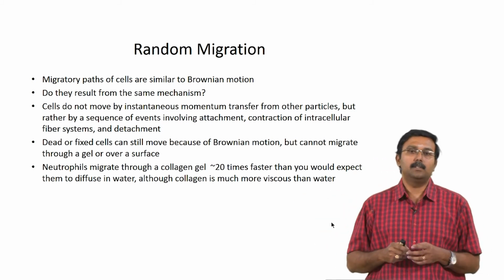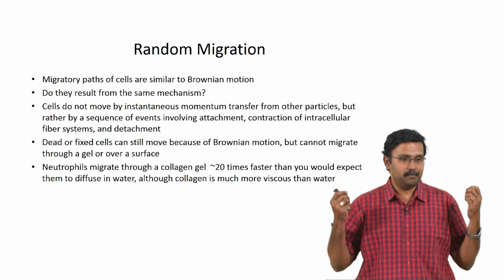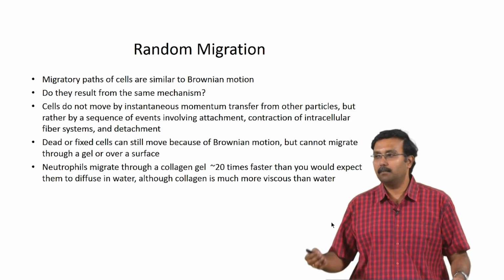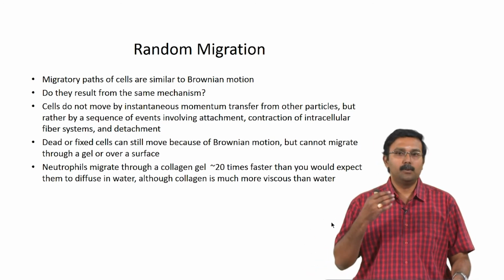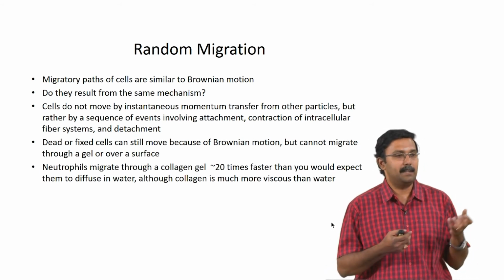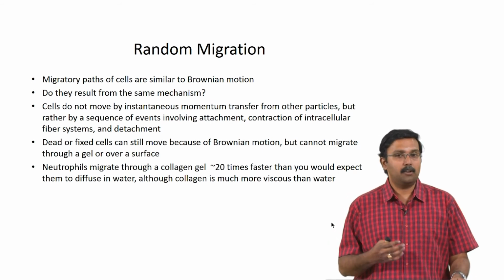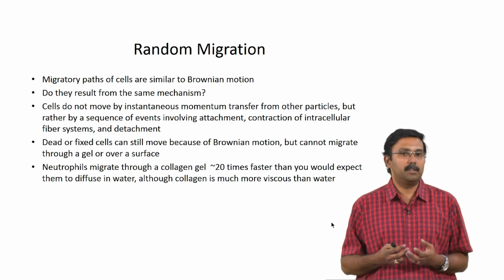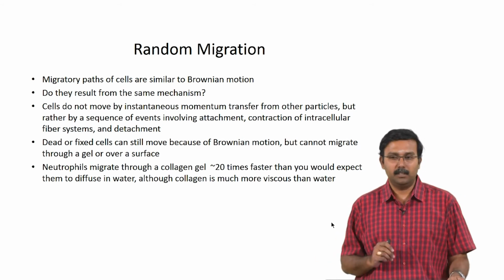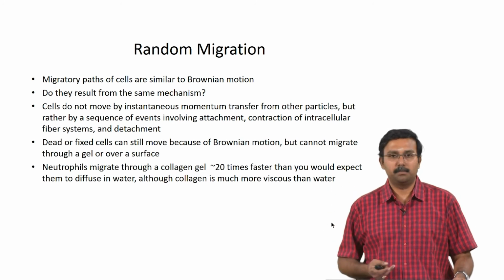Okay. So, also that is because it is not a transfer of momentum, but it is a sequence of a significant number of events which include attachment to a new surface, a contraction of the intracellular fiber system and detachment from the previous surface. So, dead or fixed cells can also move because of Brownian motion. So, they will not migrate on the surface. Those would just be particles in a suspension, right.